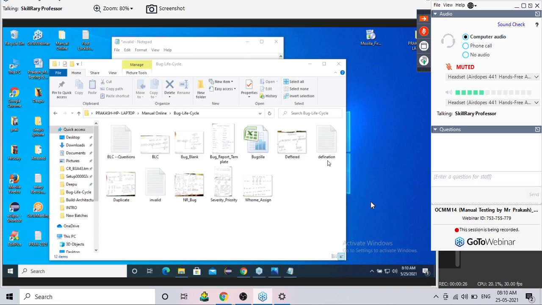Now, in yesterday's diagram, one important status was left out. Very, very important status. Every interview we go to, mainly they ask about this status only. So don't talk directly about that status. First, let us take some examples. One minute. Let me take some example. Then we'll speak about that status.